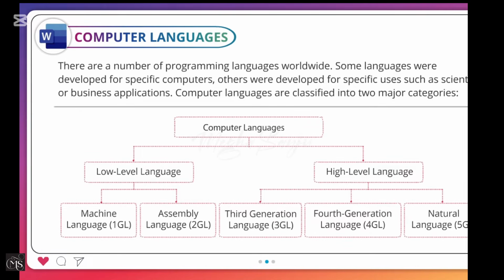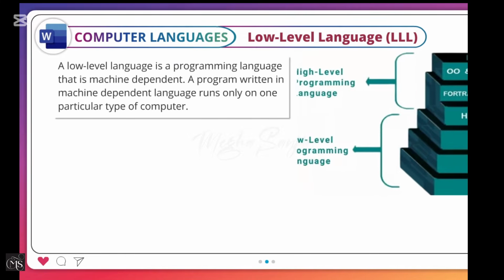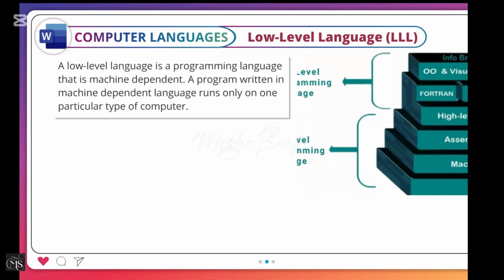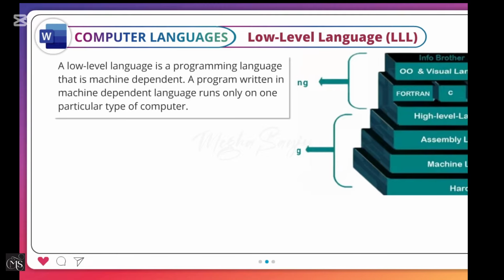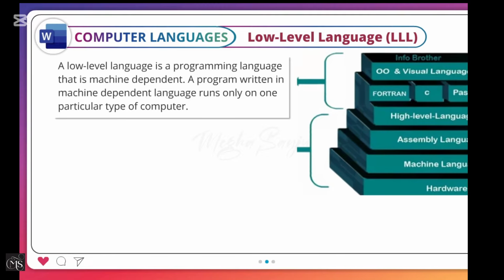Computer languages: low-level language, machine language, 1GL, assembly language, 2GL, high-level language, third-generation language, 3GL, fourth-generation language, 4GL, natural language, 5GL. Low-level language, LLL. A low-level language is a programming language that is machine-dependent. A program written in machine-dependent language runs only on one particular type of computer.